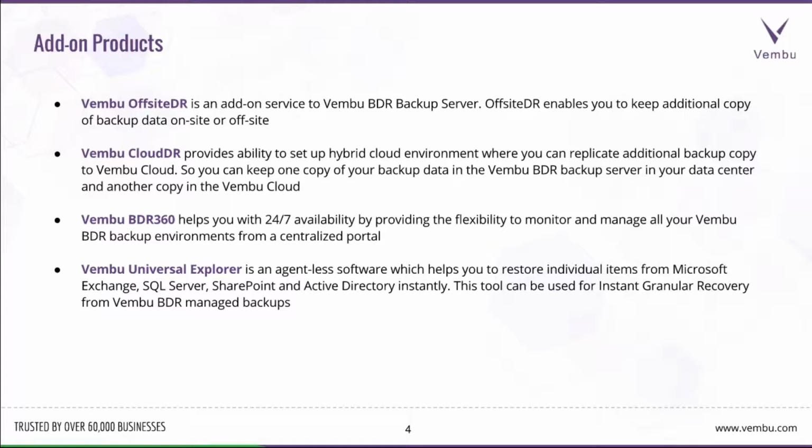Wembu BDR 360 helps you to do 24/7 monitoring and manageability of all your BDR servers, and Wembu Universal Explorer is an agentless software that helps you to do granular restore of applications like Exchange, SQL, SharePoint, Active Directory instantly. Say if it is Exchange, you can even do a granular restore at the mail level, or if it is SQL, you can even do a database level restore with this Universal Explorer utility.